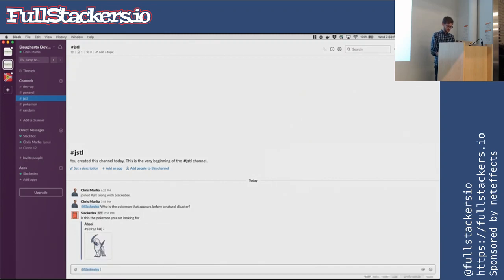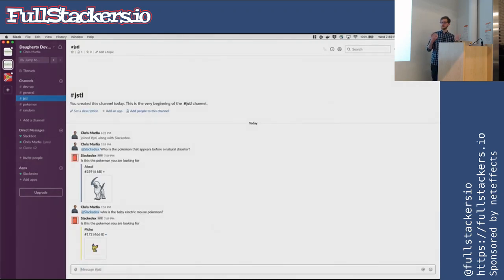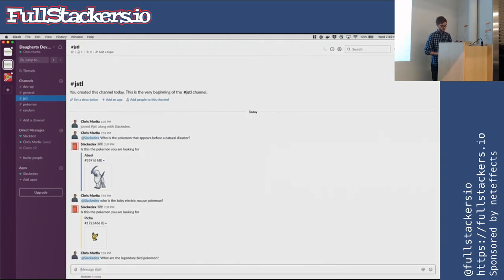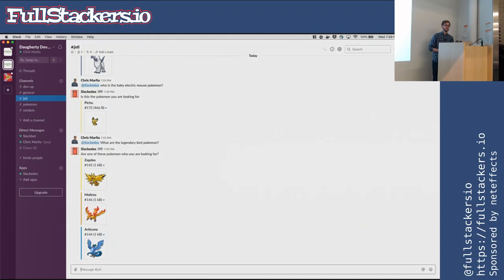Favorite Pokemon, by the way. So who's the baby electric mouse Pokemon? Oh, Pichu. And we got the legendary bird Pokemon. So that was minimal work.